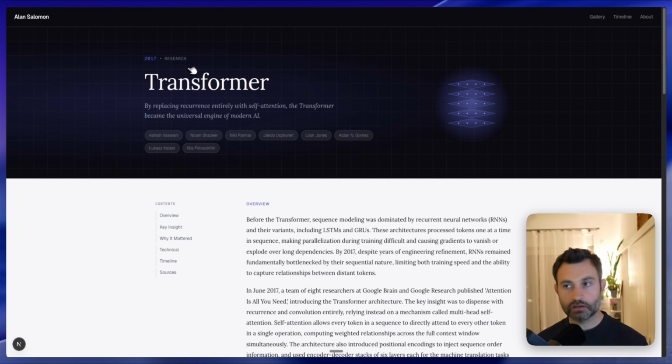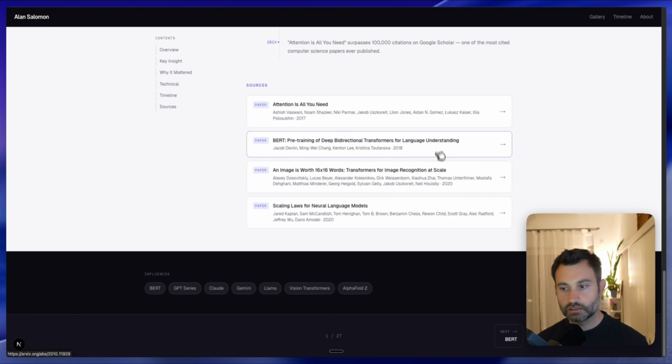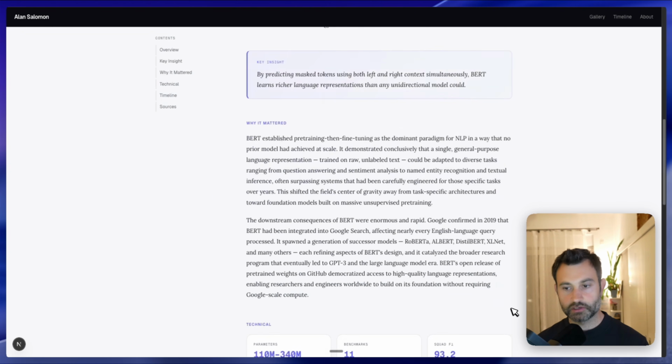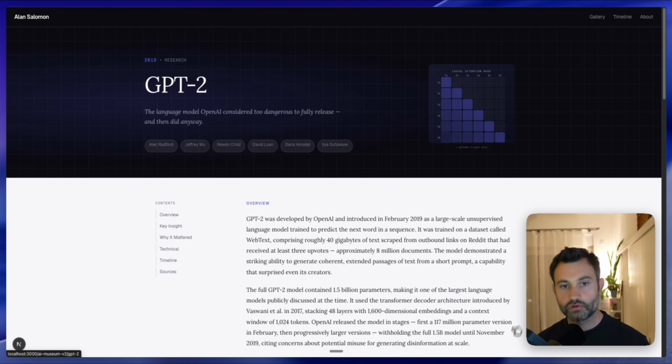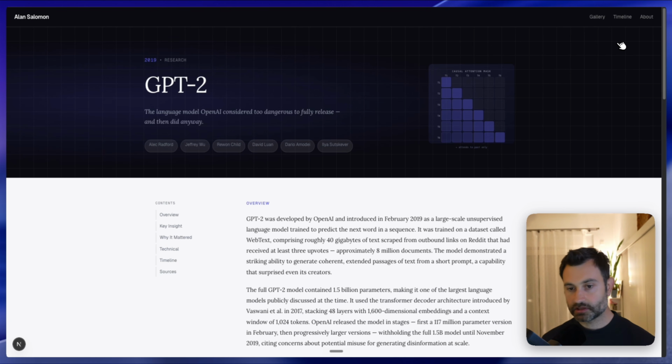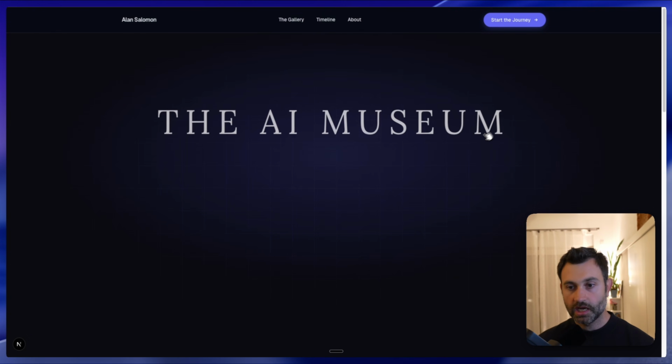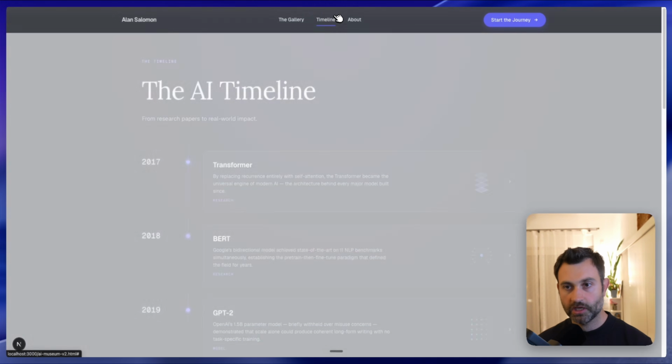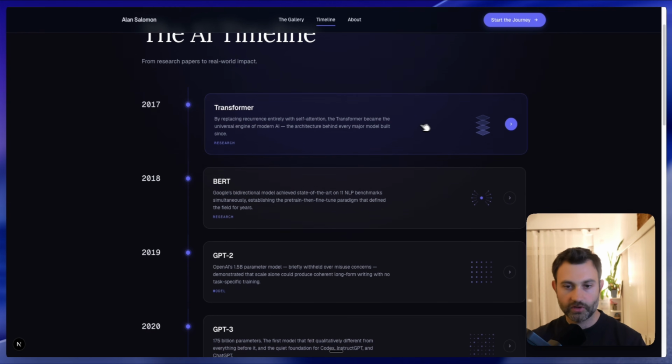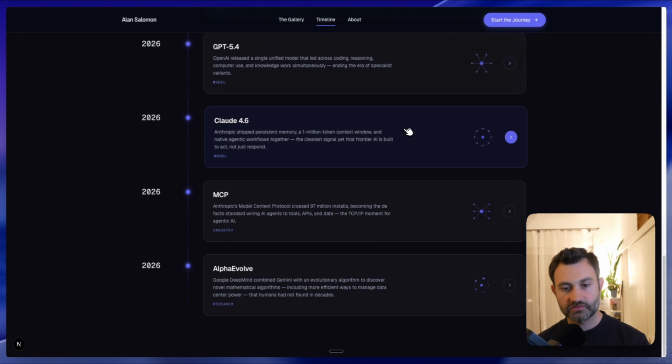Here you can go further to the next one, and then further to the next one. Everything has been created. All the links have been taken care of by the agent. This is the power of what's happening right now. And if we go to the timeline, it has created a different approach to how to move through it. This is very interesting.